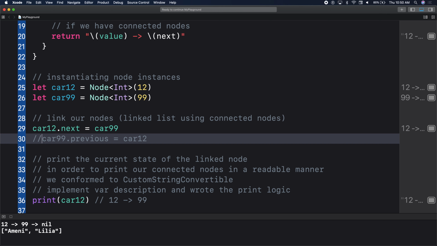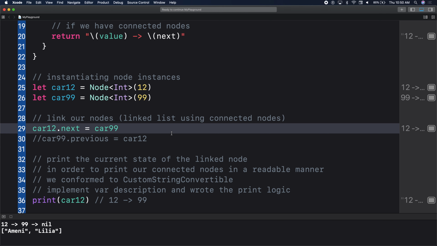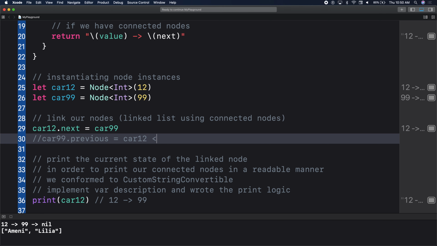Would that print statement have a back arrow? You could have an arrow like this. You know? Does that make sense? So it goes both ways.